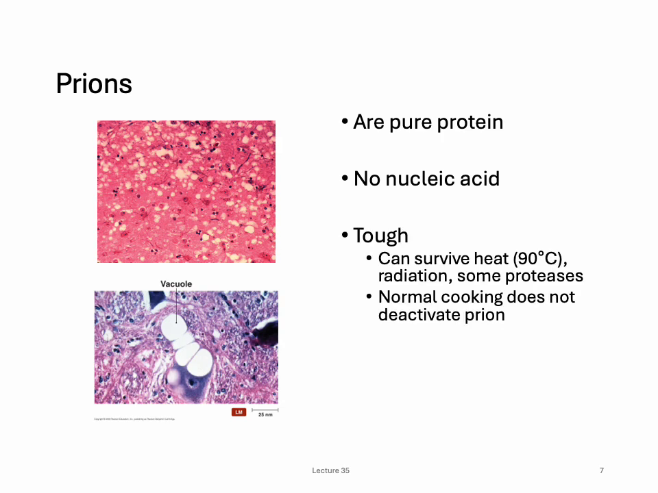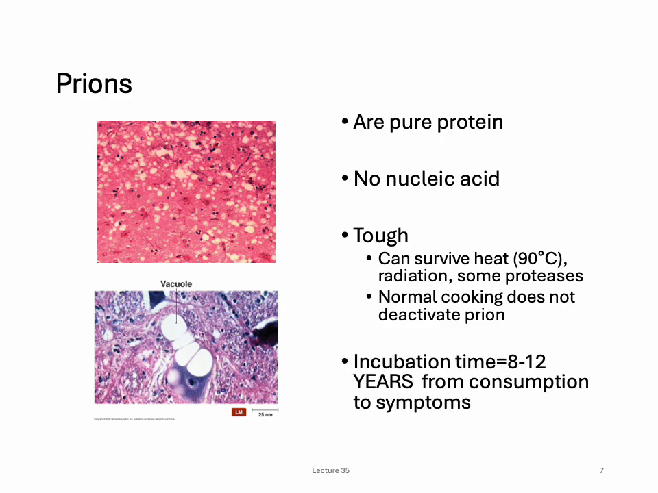These guys are really tough. You might say, well, they're proteins, right? Shouldn't they denature when they're cooked in food? Actually, these proteins are really tough. They can survive cooking, they can survive exposure to radiation, and the proteases that should chew them up don't chew up prion proteins. Normal cooking does not deactivate them. That's why you're not safe if you eat something that has prions in it, even if it's cooked. That doesn't help.